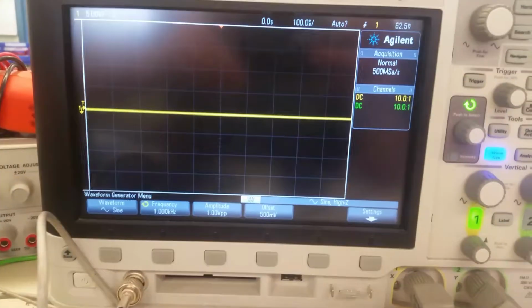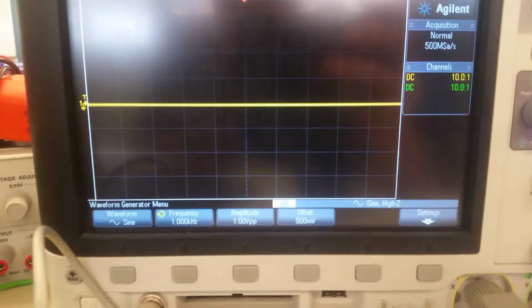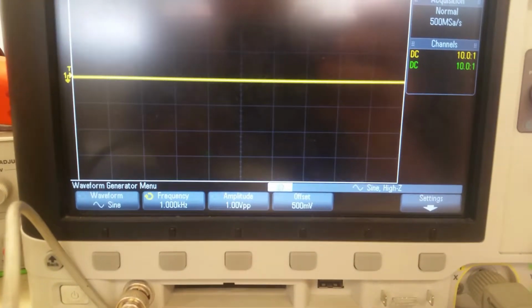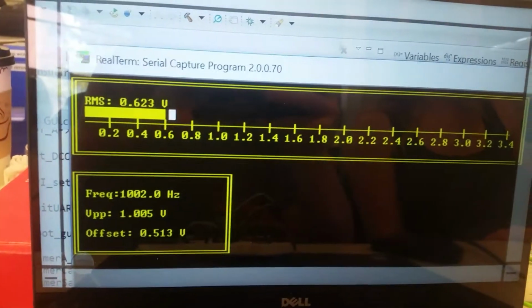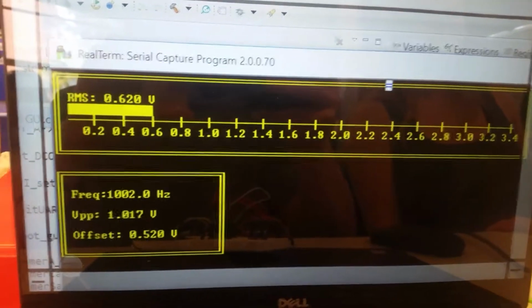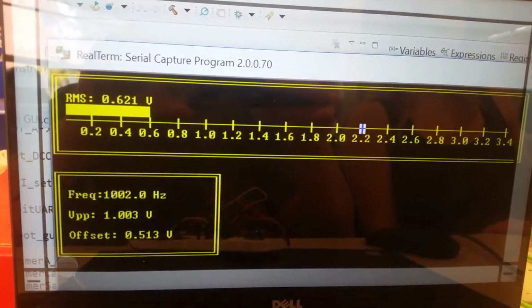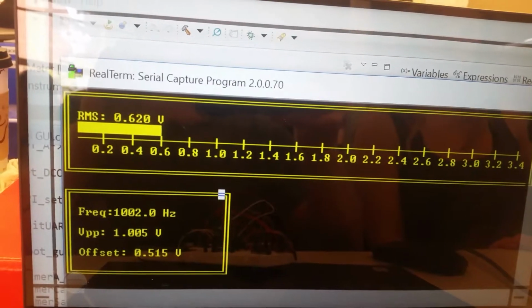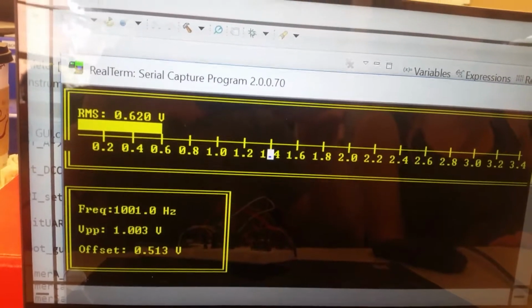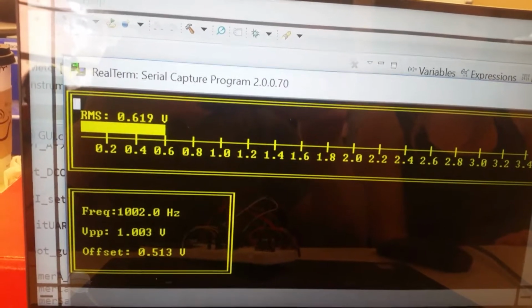Alright, now we have a 1 volt peak to peak sine wave at 1K with an offset of 500 millivolts. And then our output is showing RMS of 0.62 volts, frequency of 1002 hertz, a peak to peak of 1.003, and an offset of 510 millivolts.